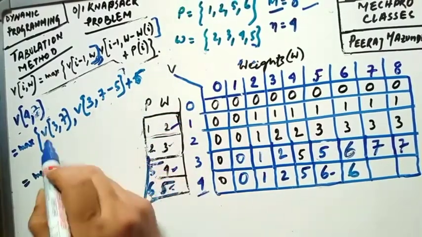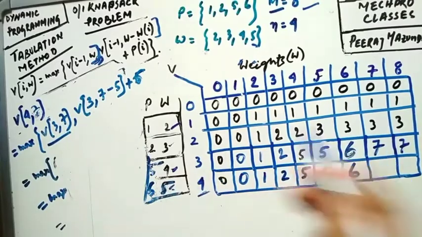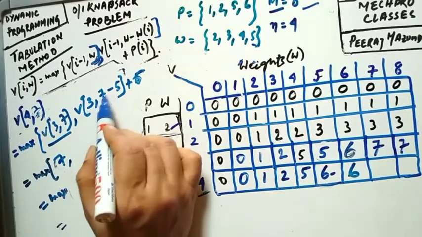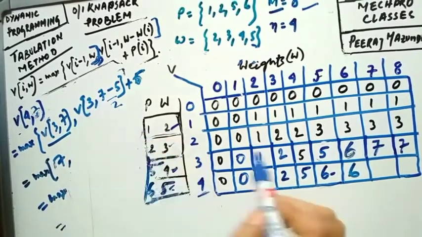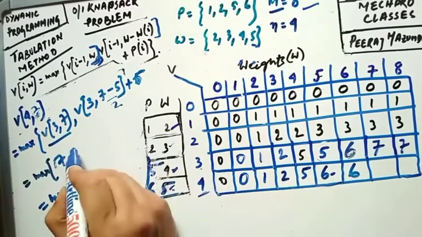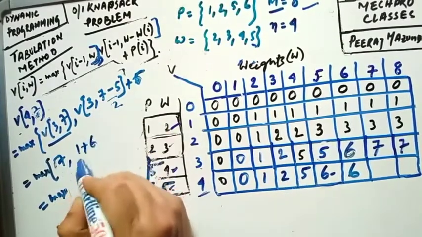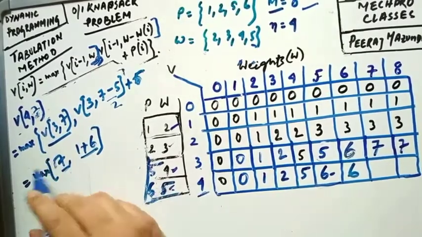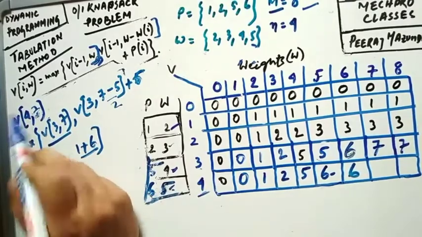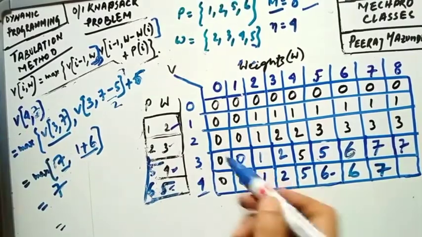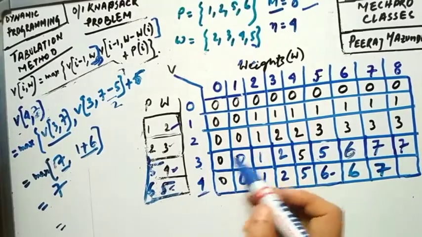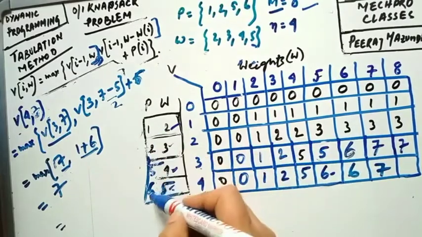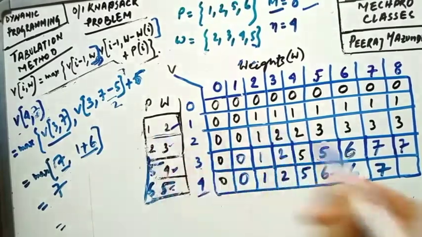Okay, now look, v of 3 comma 7 gives you 7, comma v of 3 comma this one is 2, so 3 comma 2, v of 3 comma 2 that is 1, plus 5, 6, so it will be 7, this will be 7. Okay, so the value will be how much? 7 only, so v of 4 comma 7, that is 7. Now considering the previous method, we have found 5 plus 2, that is 7, that is the 7th cell, we have to write the value of profit, that is 6 and 1, that is 7 as well.